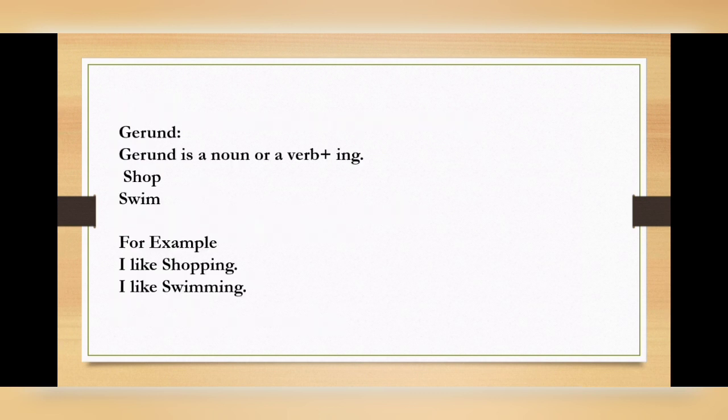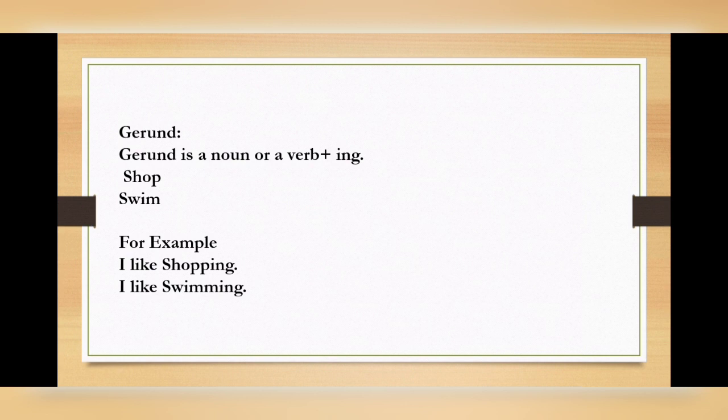The next one is gerund. Gerund is the easiest and simplest to understand. A gerund is a noun or a verb plus ing. So an example of a noun would be shop. If you are interested in shopping, then you will say, I like shopping.